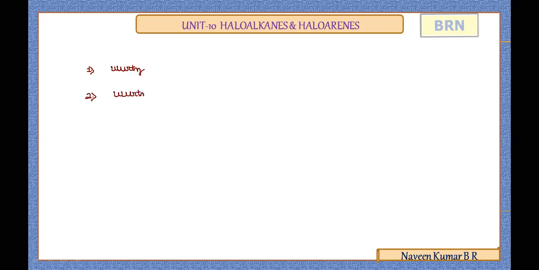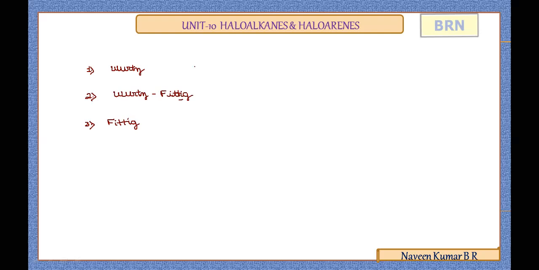So try to observe the spelling. It is Fittig. Right? Don't write any other alternatives for this. It is Fittig reaction. So majority of the students will write it as Fitting reaction. Don't write that. So try to practice it. It is Fittig reaction. And the third one, Fittig reaction.